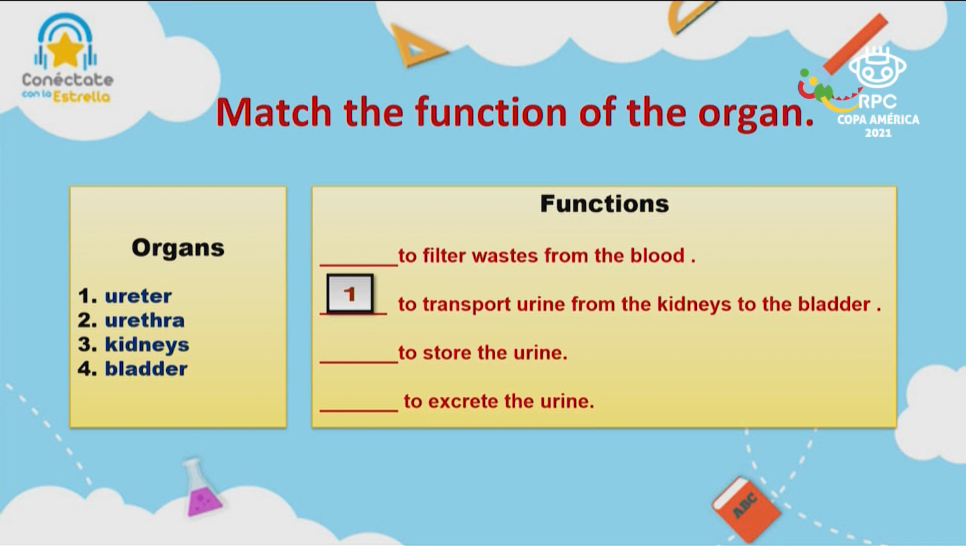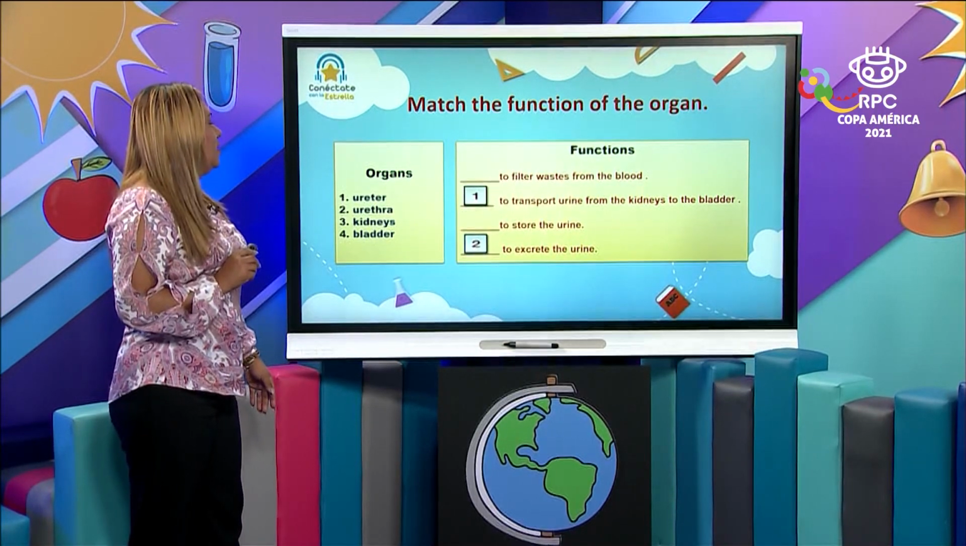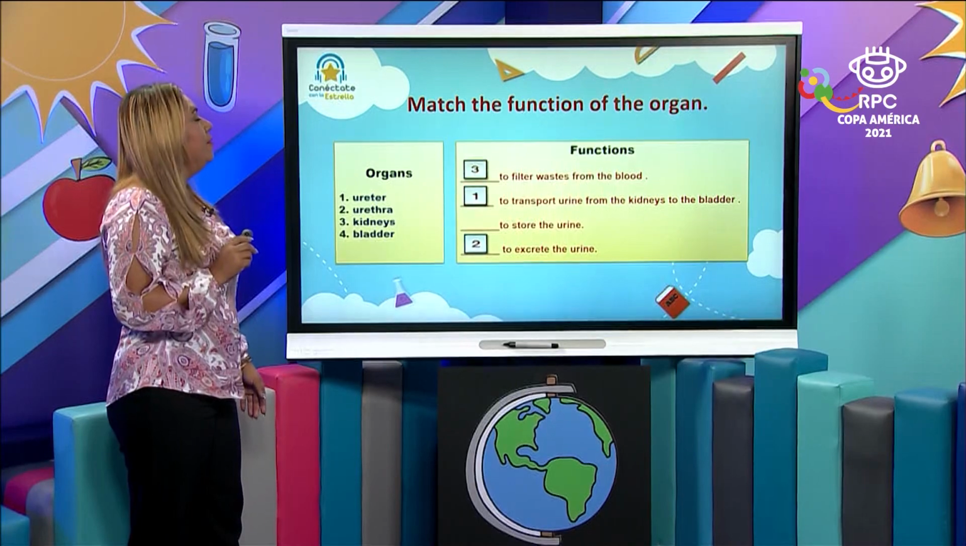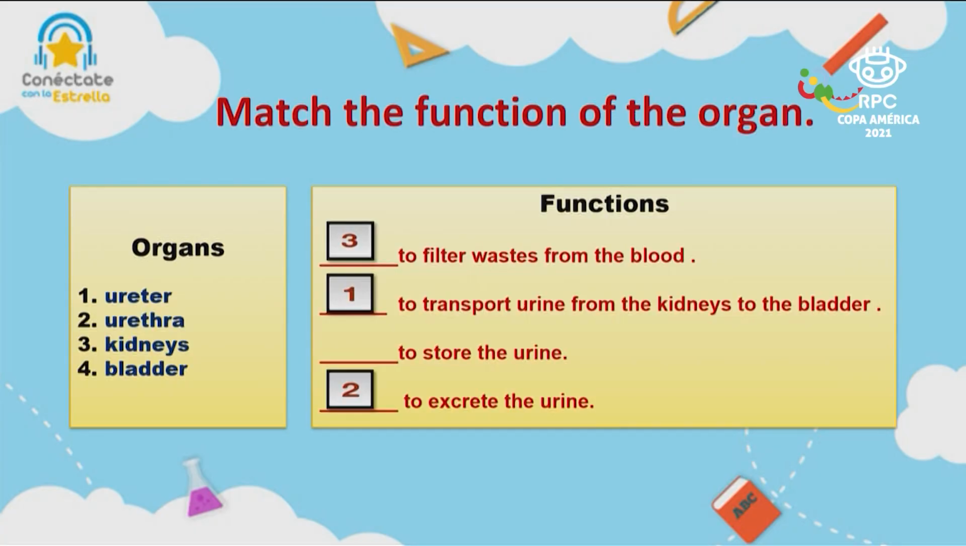What is the function? Is to filter wastes, or to store the urine, or to excrete urine? Yes, it's to excrete the urine. It means to get the urine outside of your body. And continue with the number 3, to filter the wastes from the blood. We have the kidneys. Remember the main function of the kidneys, to filter the blood, okay? We have bladder is to store the urine.